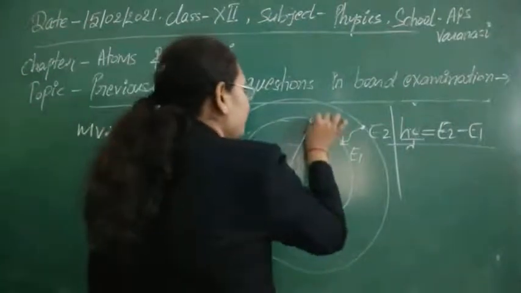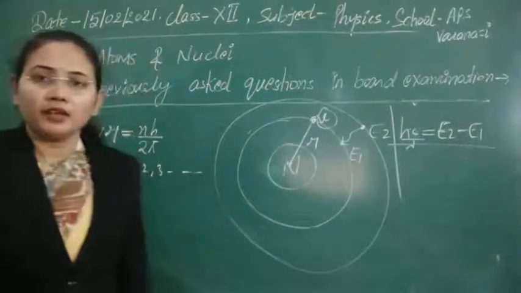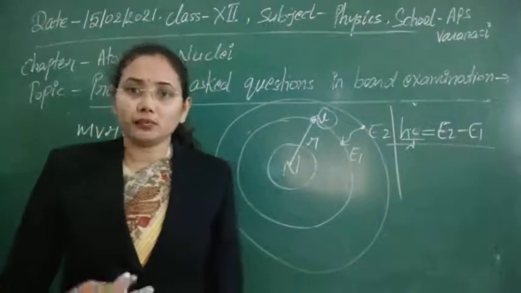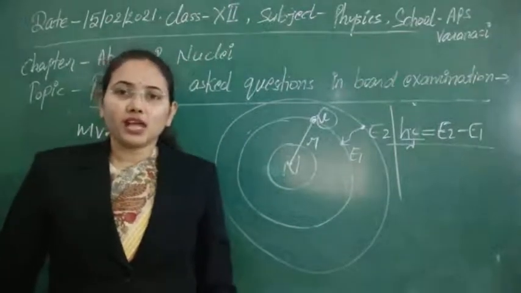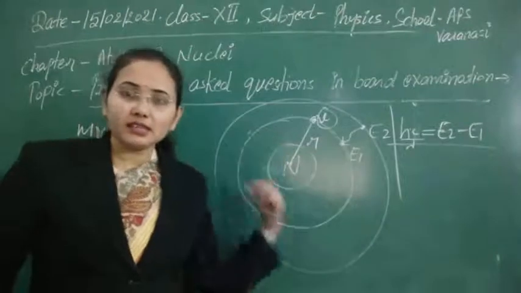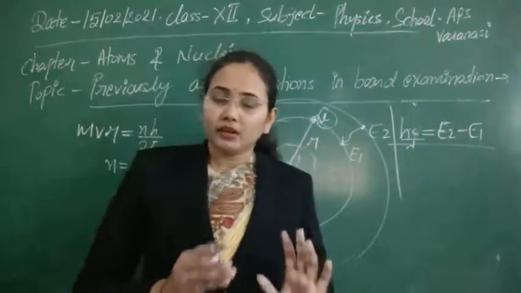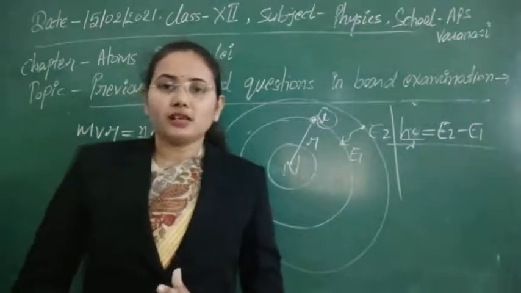Also the electron is moving in this circular orbit, so we can calculate its velocity, momentum, kinetic energy, potential energy, total energy, frequency and time period. All these calculations we can do, and the numerical problems are asked on that.